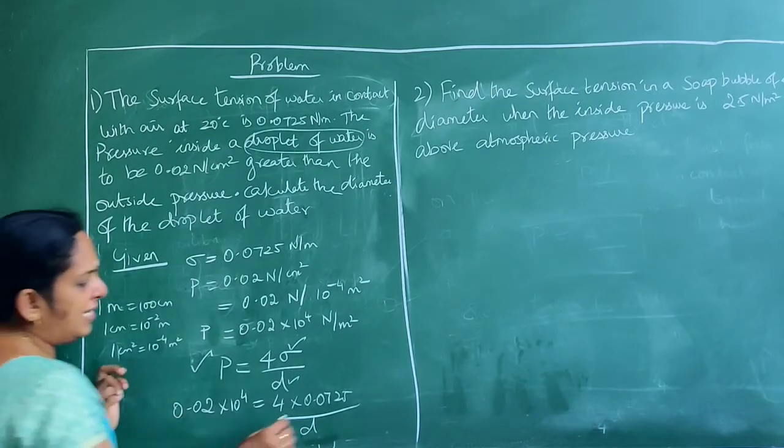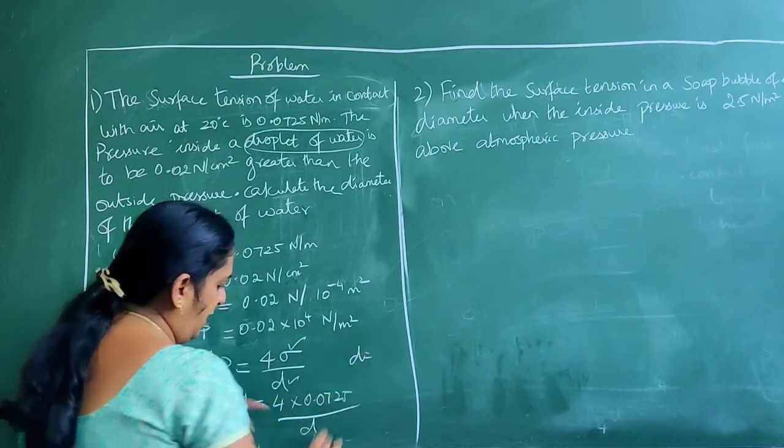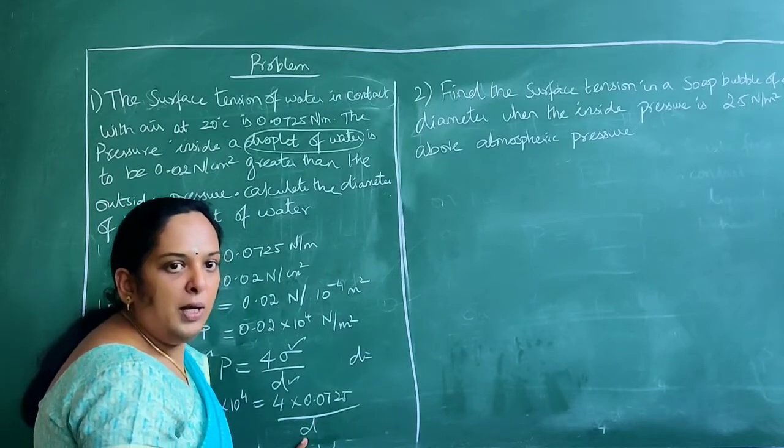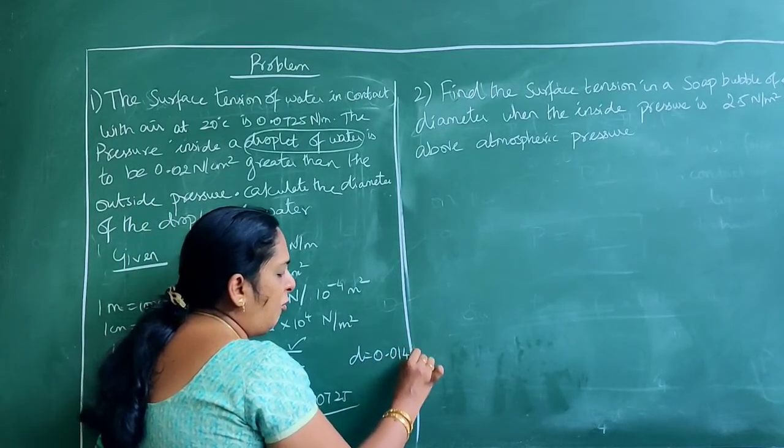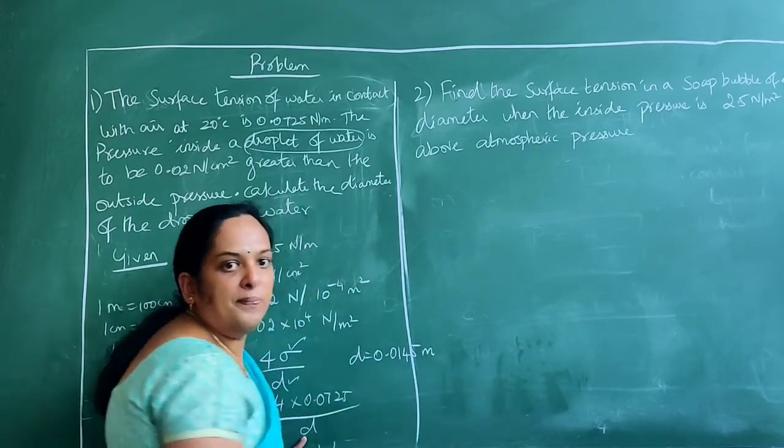The answer you get here is D, that is, the diameter of the water droplet, is 0.0145 meters.